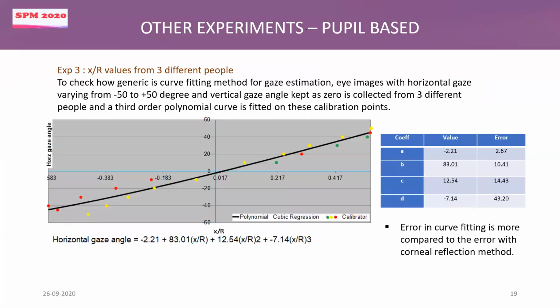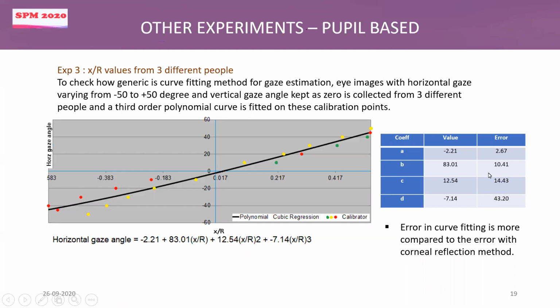And again, we wanted to check how generic the method of pupil-based gaze estimation is. So we collected data from 3 different people. We mixed the values. The red points are the calibration points from person 1, yellow being the data points from person 2, and green the points from person 3. We tried fitting a third order curve, and you can see the points deviate much from the curve.